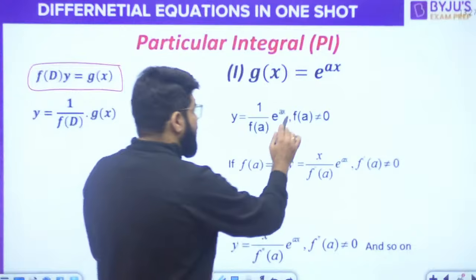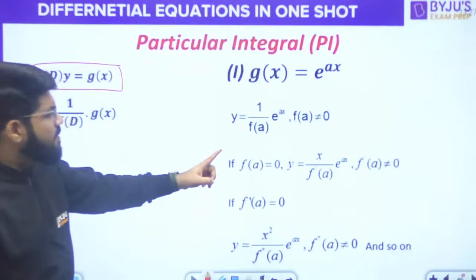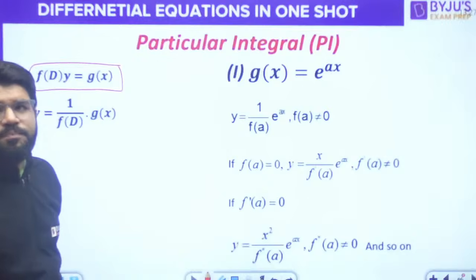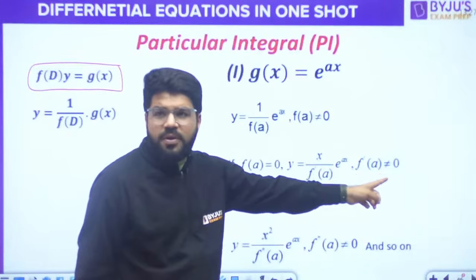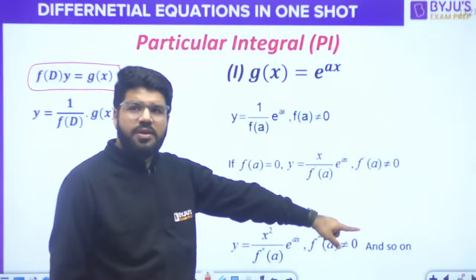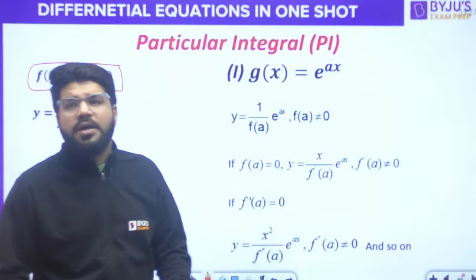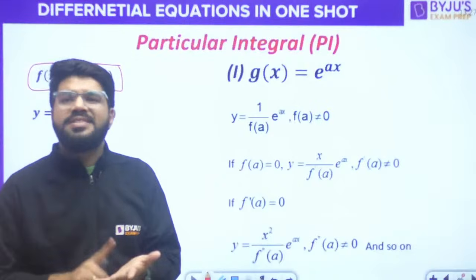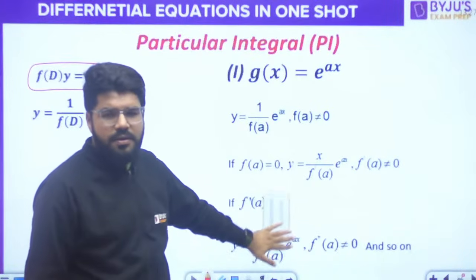If F(a) is equal to 0, then y is x upon F dash a e power ax, but now the derivative should be non-zero. If the derivative is also 0, then you go for x square upon F double dash a e power ax. That means you keep trying until you get a non-zero denominator. If the first one itself is non-zero, then this is not required.